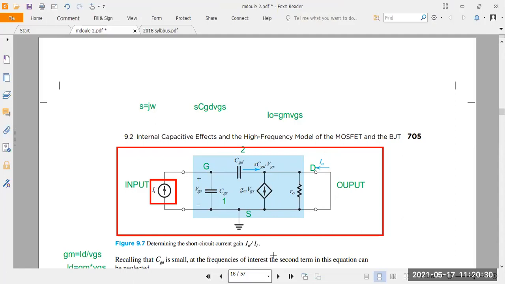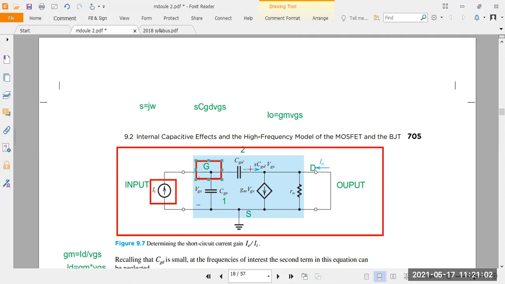That is gm into VGS. After that, we take the internal resistance, that is R0, between the drain and source, that is the channel resistance. Suppose I apply a current source to the gate: current flows from the input source to the gate terminal. After that, the current divides across the gate terminal. Some of the current goes to the gate-to-source capacitance, and some goes to the gate-to-drain capacitance. So the current divides between CGS and CGD.